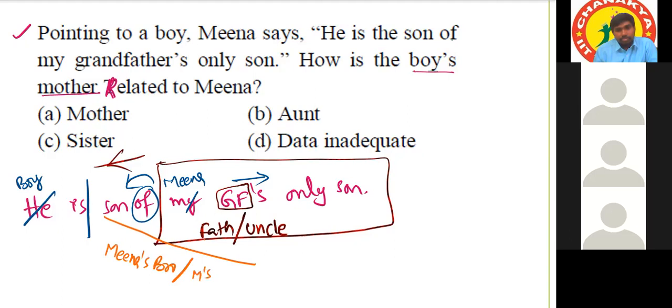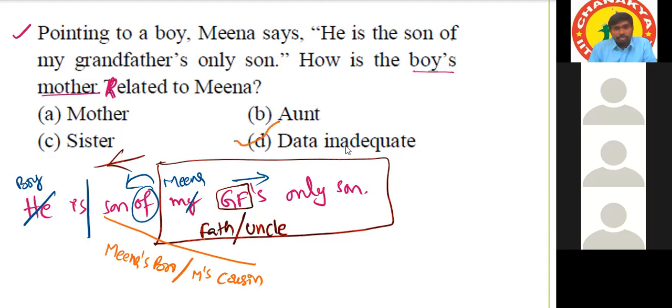Meena's nephew? Cousin. Meena's uncle's son, sir, cousin. So these are the two possible answers: Meena's brother or Meena's cousin. So there are two answers, but the either-or option is not there in the options. That's why the answer is data inadequate.